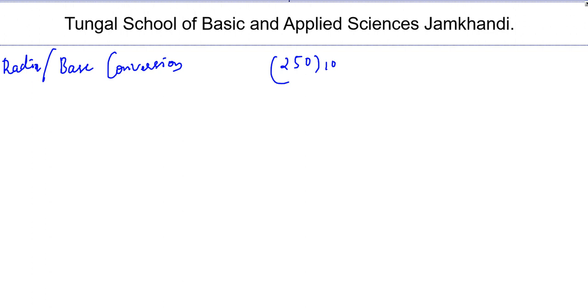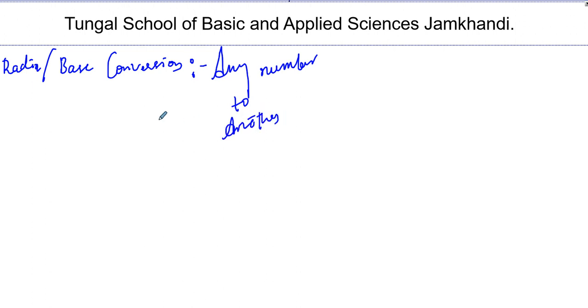Fine. Now we are going to discuss base conversion. You know what this base conversion is? Base conversion is nothing but we can convert any number system to another. How?